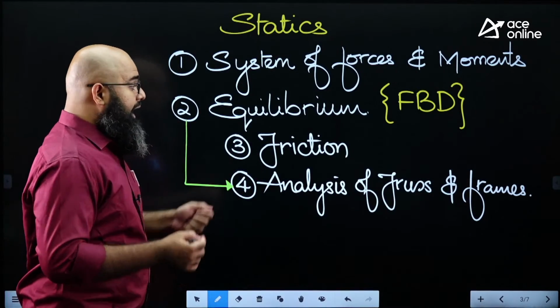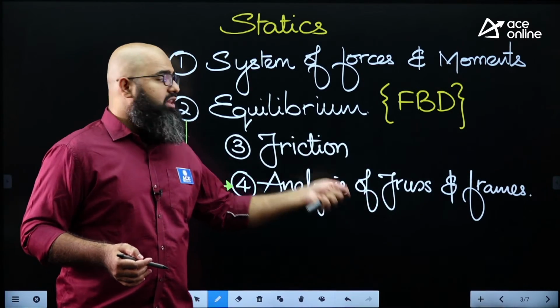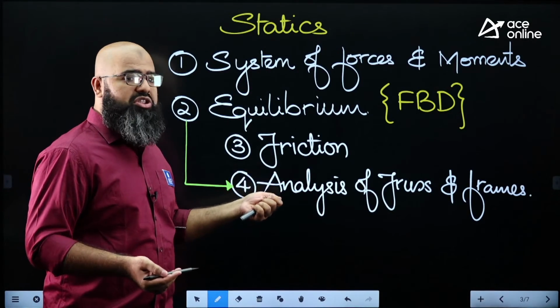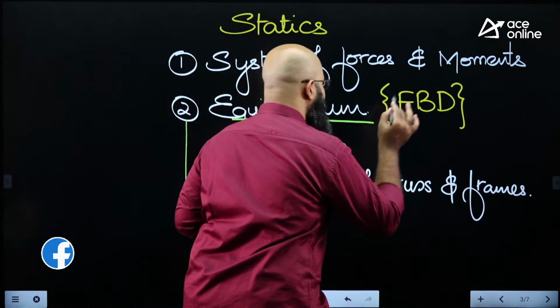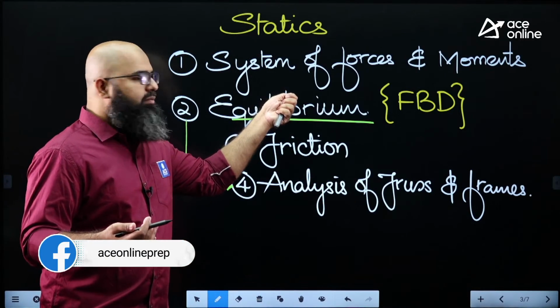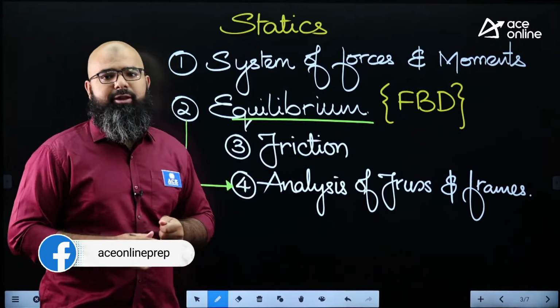I can give you a question based on a truss without even letting you know it is a truss, and you must still be able to answer it only because you know the concept of equilibrium. So basically it is a direct branch or offshoot of equilibrium.